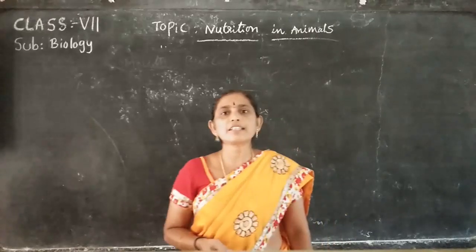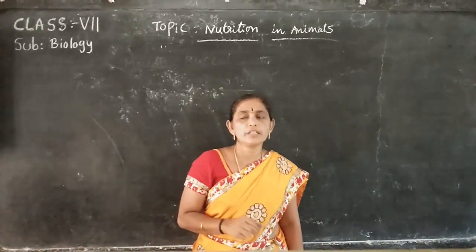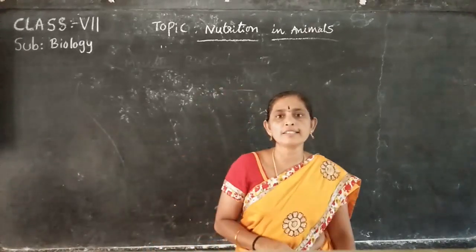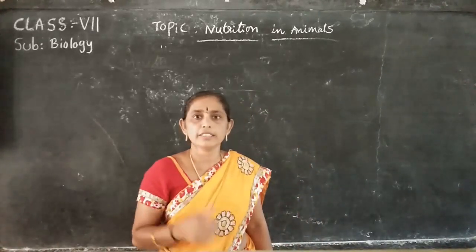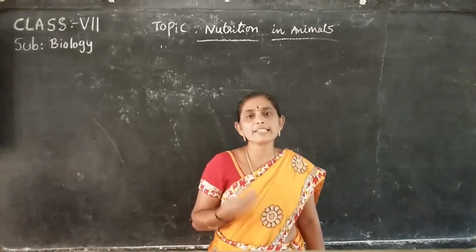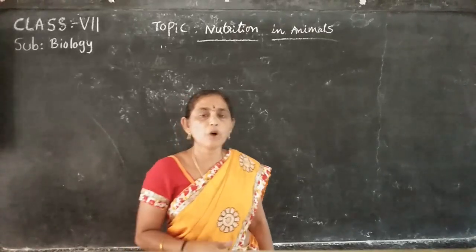In the previous class, we discussed the human digestive system. The human digestive system is a complex organ system. It consists of different parts of the body. They are mouth, esophagus, stomach, small intestine, large intestine, rectum and anus.